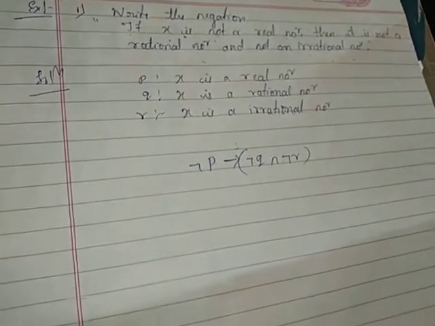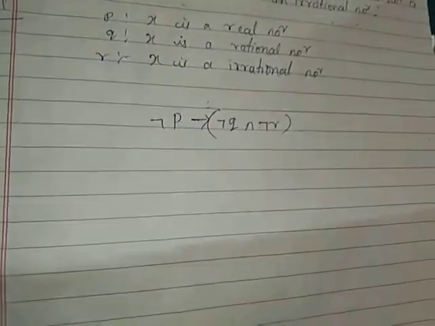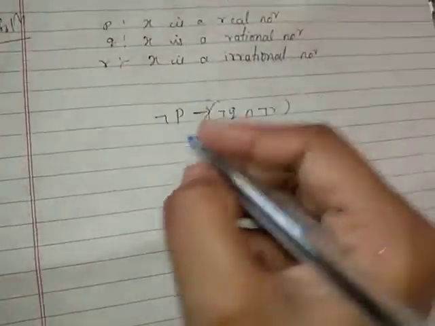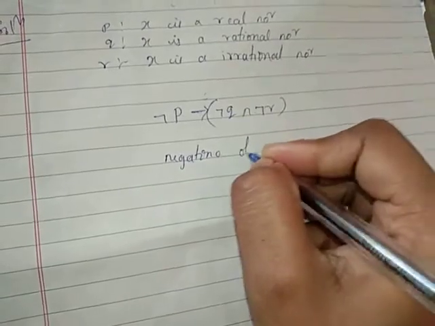So negation of P implies negation of Q and negation of R. First we constructed the given statement symbolically. Now we have to find the negation of the above conditional.